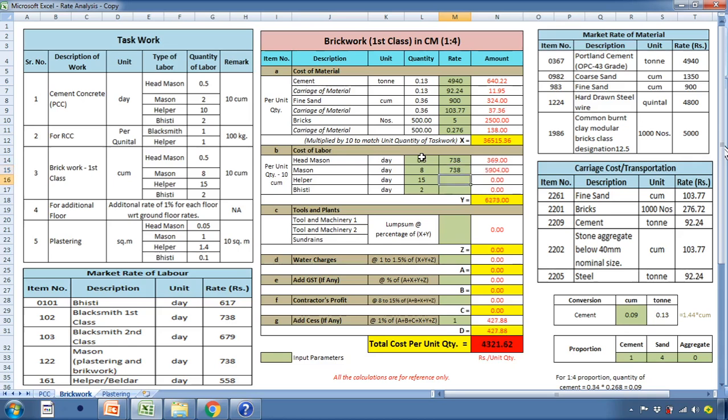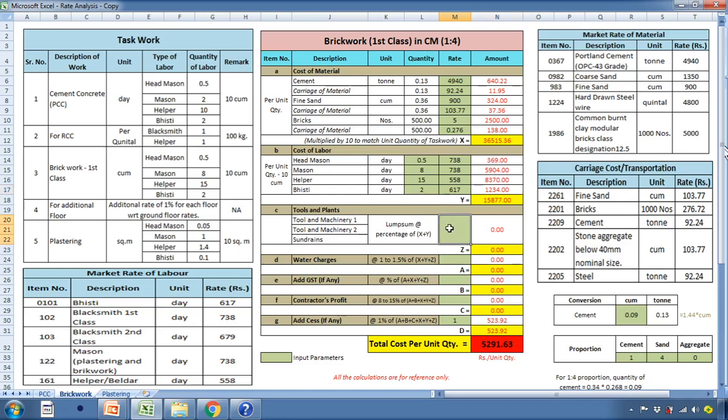The rate for helper is 558 rupees per day, and the rate for Bisti is 617 rupees per day. So the cost of labor for preparing 10 cubic meter of brickwork in cement mortar 1:4 is 15,877.00 rupees. Thereafter, we'll calculate the cost of tools and plants.